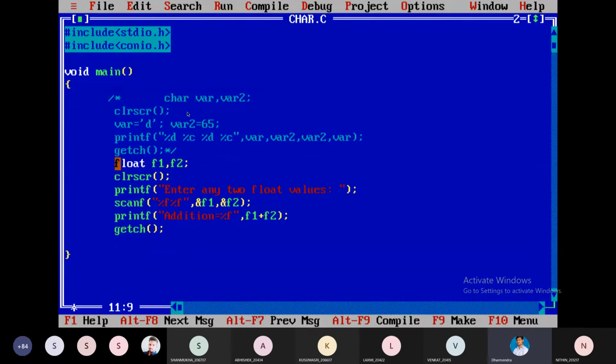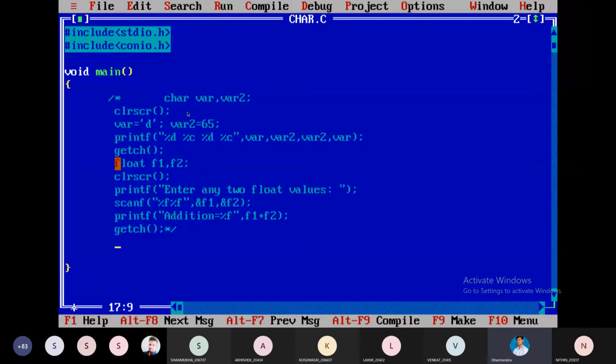Is it fine? Now let us perform another one. I'm commenting this also. I'm writing another new code, some integer. Students, you don't write this one here. You can write in a new file also, no problem.